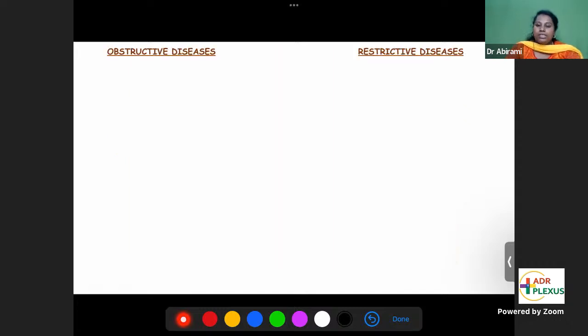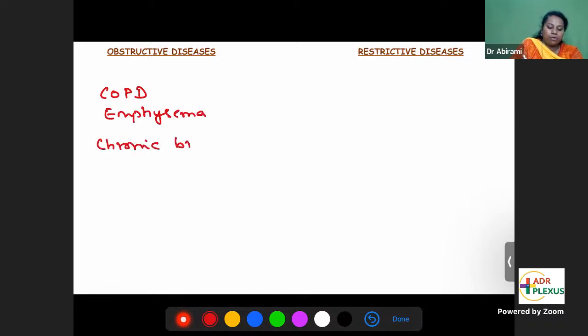So what is obstructive disease and restrictive disease? Obstructive disease is when you have any obstruction, you will have more difficulty in breathing out the air. You will have more difficulty in expiration. What are the obstructive diseases? COPD, chronic obstructive pulmonary disease. What are the COPDs? Emphysema, chronic bronchitis.